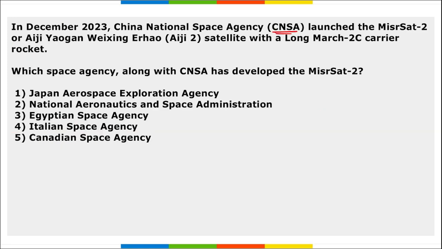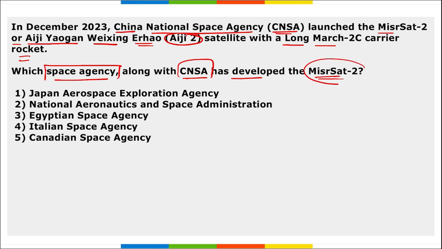Next, CNSA, that is China National Space Agency. They have launched Misrsat 2 or Aji Yaogan Weixing Er Hao, that is Aji 2, right? So this satellite was launched using the Long March 2C carrier rocket. The question asked here is: which space agency along with CNSA has developed this Misrsat 2?